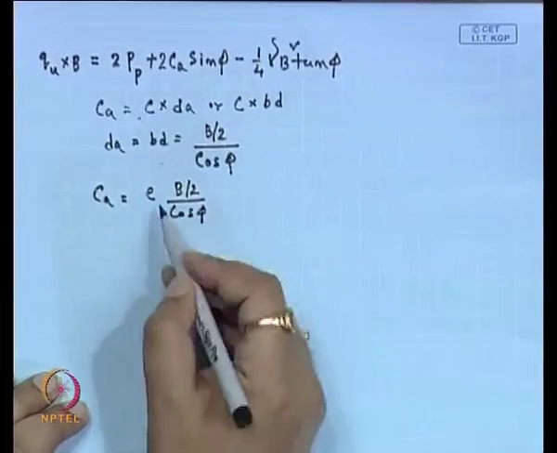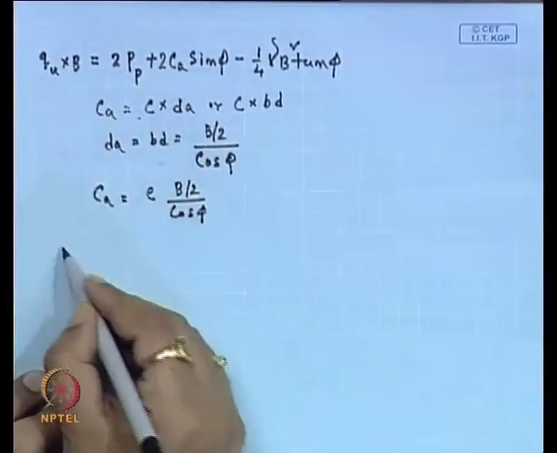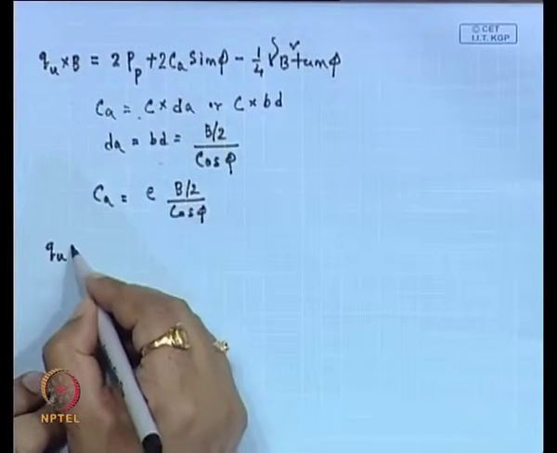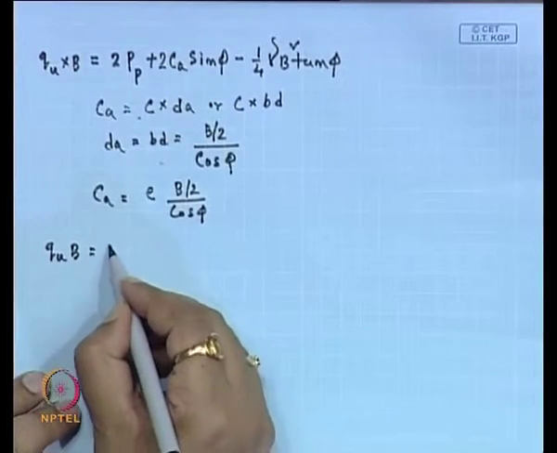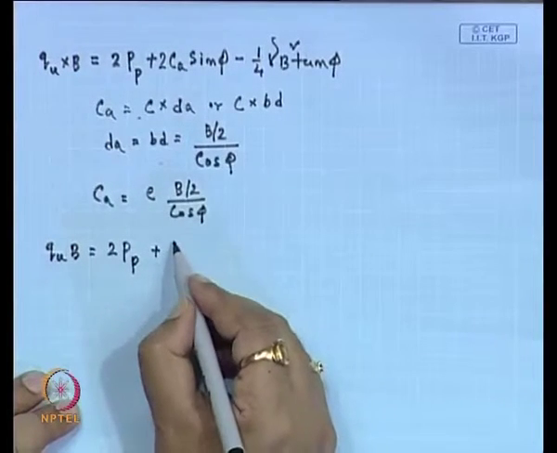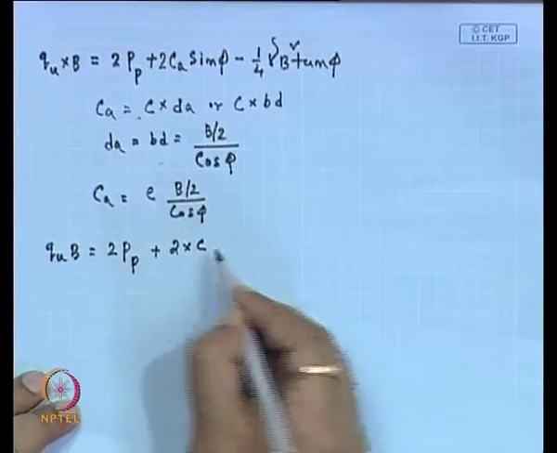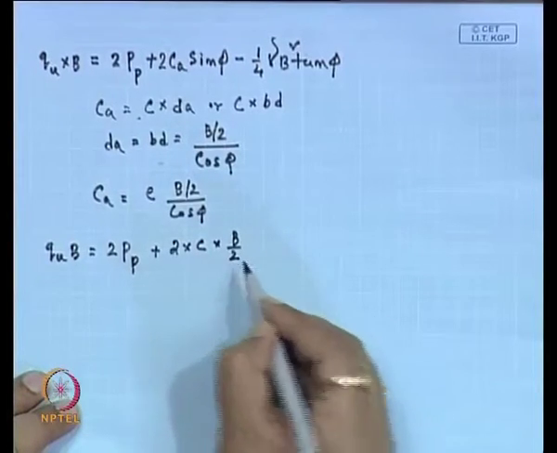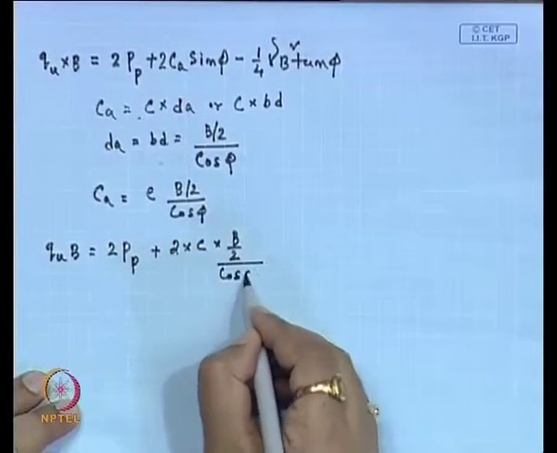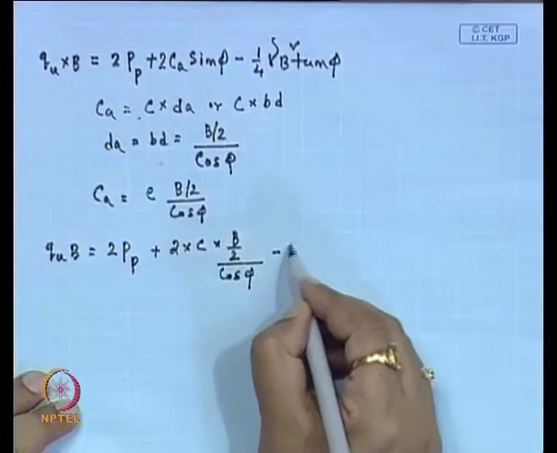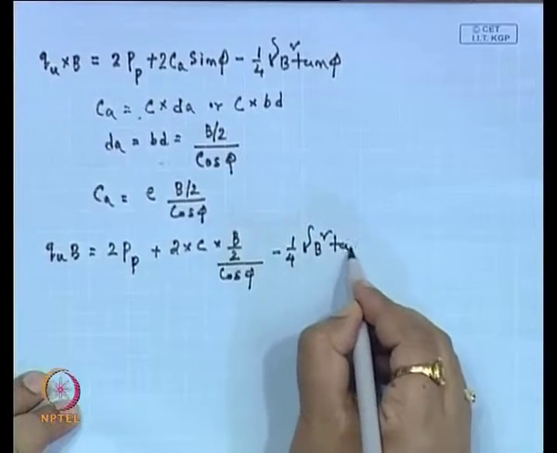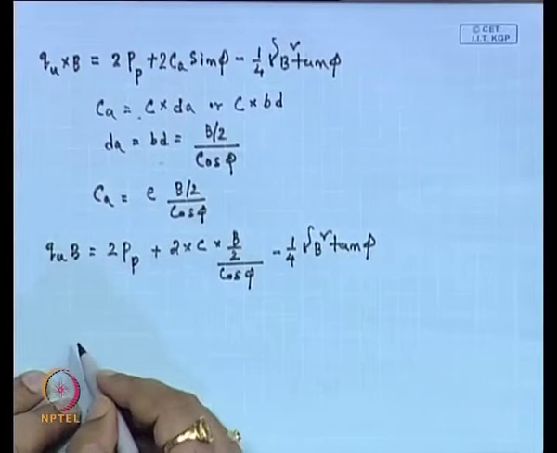Now, if we put this C A value here in this equation, this will be Q u into B equal to 2 P p plus 2 into C into B divided by 2 divided by cos phi, minus 1 by 4 gamma into B square into tan phi.